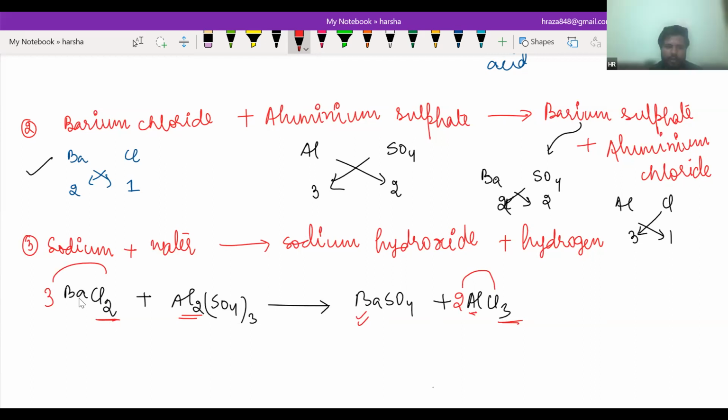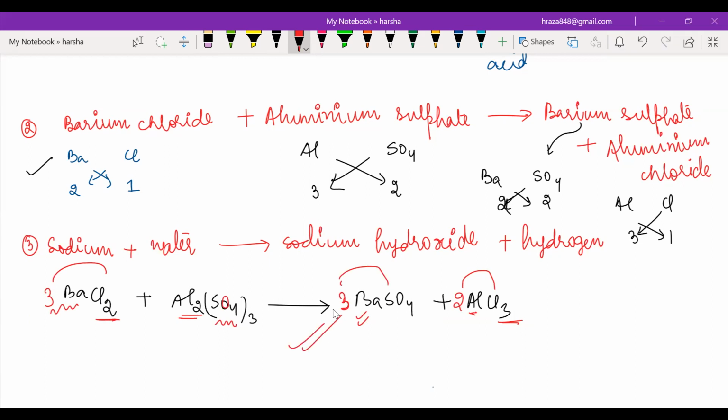Very good. Now see, barium is 3 and here barium is 1. So I'm going to multiply it by 3. So barium is also balanced. Now what about SO4? SO4 is 3 and here SO4 is also 3. So now it is balanced or not? Yes, sir. So when the chemical name is given, you have to first write correctly the chemical formula and then balance it by hit and trial method.